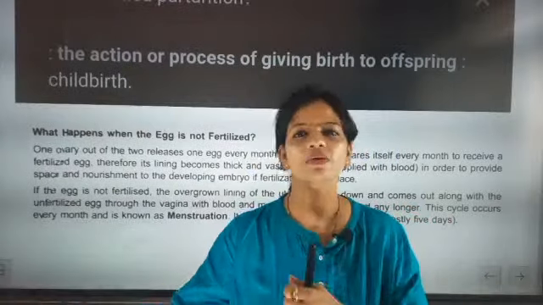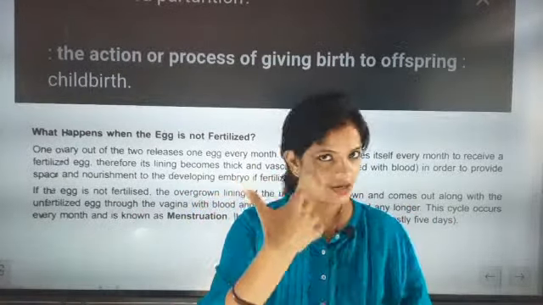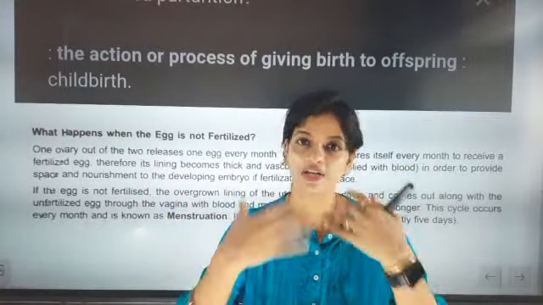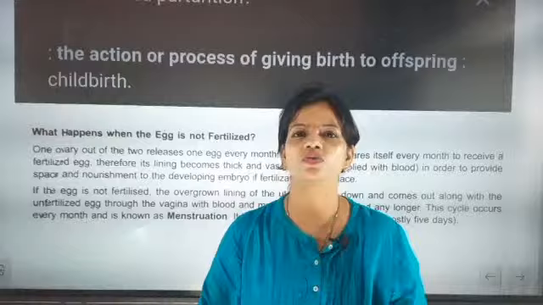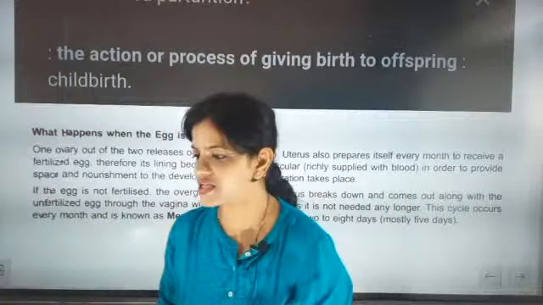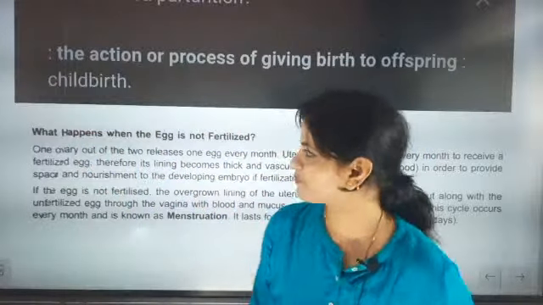Once the baby is born, its umbilical cord will be disconnected and the baby will be taken out from the mother. The placenta and umbilical cord also have to be removed from the mother's uterus. Like a balloon pouch, it will come out, so nothing will be left inside. Then the uterus will contract again to its size.